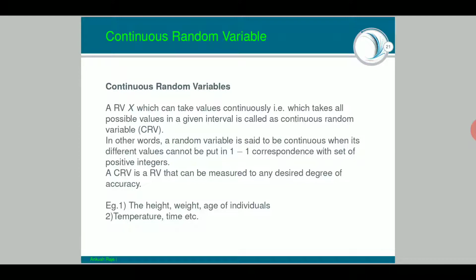Up to after 6 or 7 decimal places, something will be there. We cannot say that, and we cannot ignore that as well. So for describing some variables which we have to measure to any desired accuracy, we need a continuous random variable.